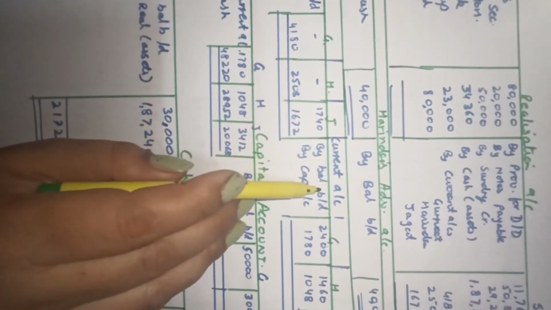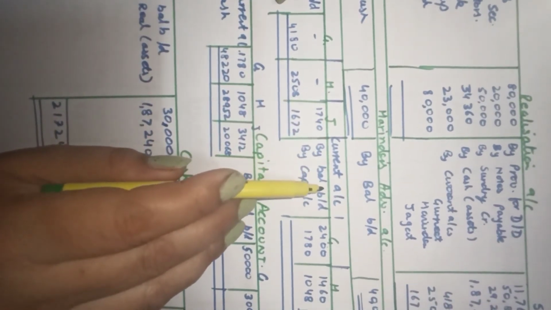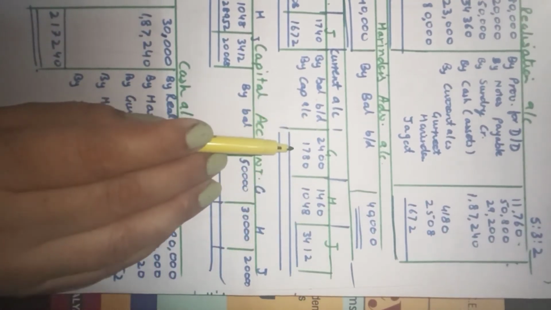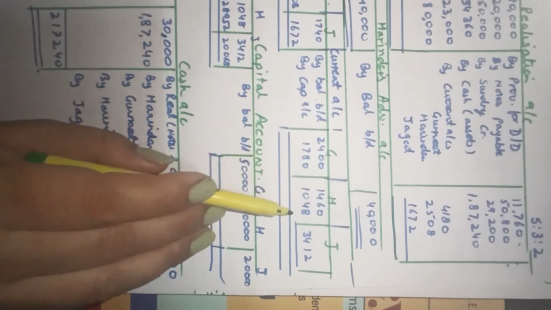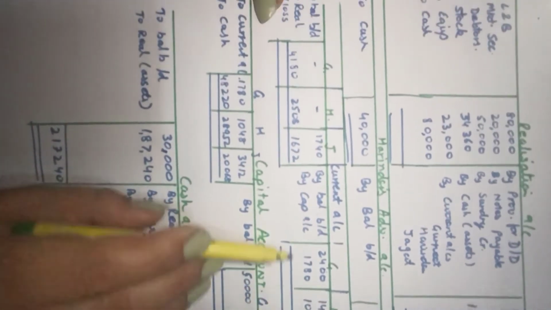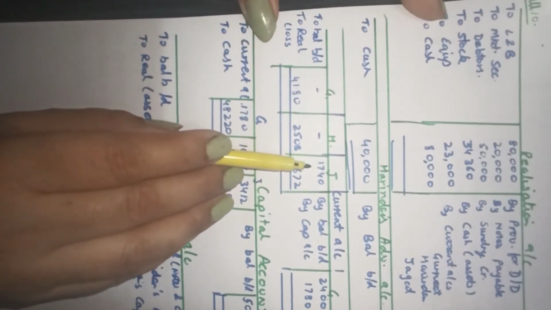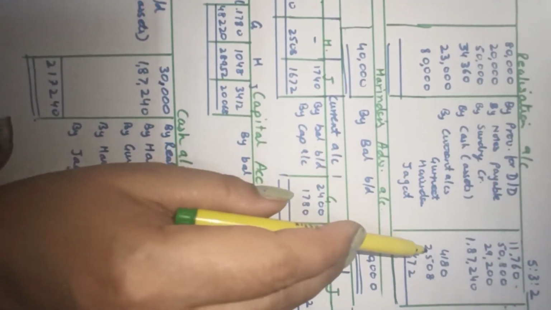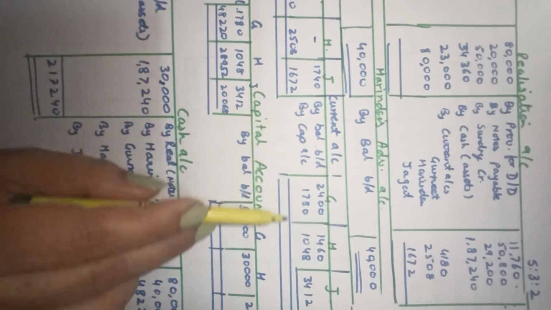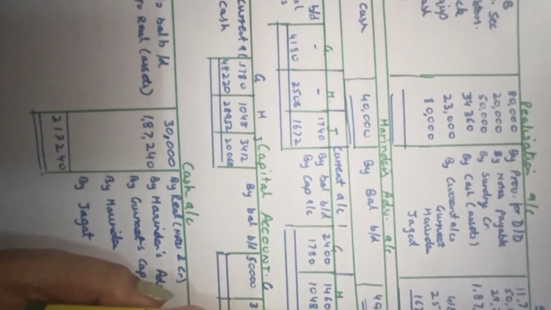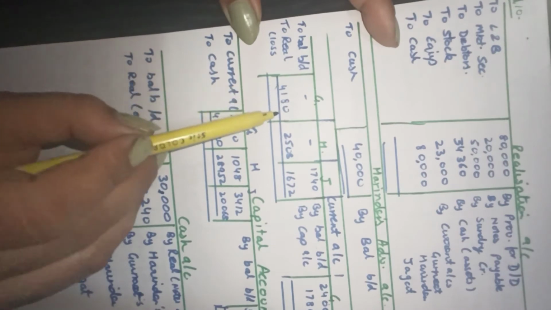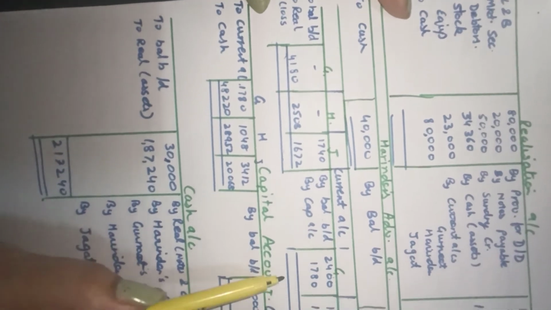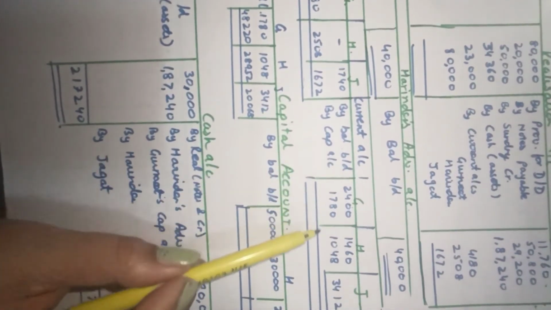Then we make the current account. If balances of the current account are given, we make the current account. By balance, the balance given of the current account. By capital, the capital that is shown in the book. The balance brought down here is also a debit balance of one partner, and realization loss. There is a loss on realization. Had there been profit on realization, it would have come here, and the partners would have gained. This is a loss on realization, so it will be shown here, and the current accounts close.